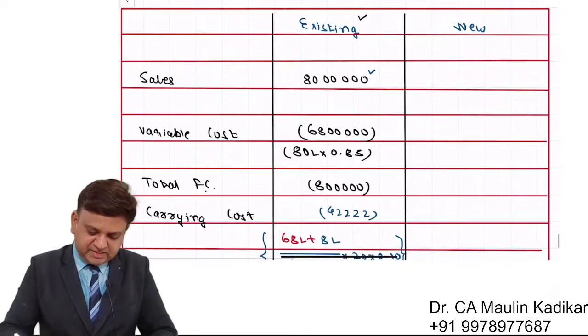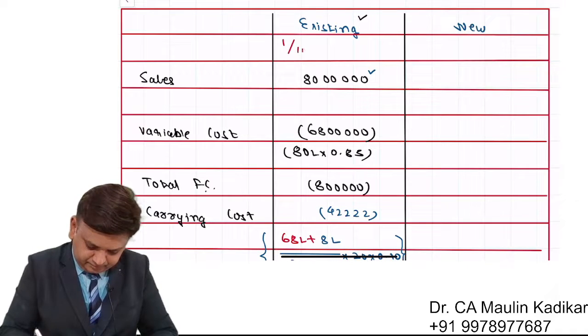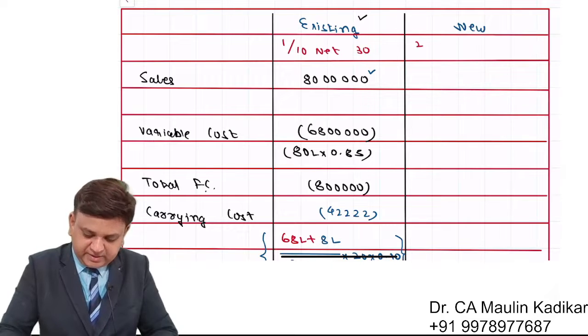Friends, as far as the existing credit terms are concerned, it is 1 by 10 net 30. And for the new one, it is 2 by 10 net 30.